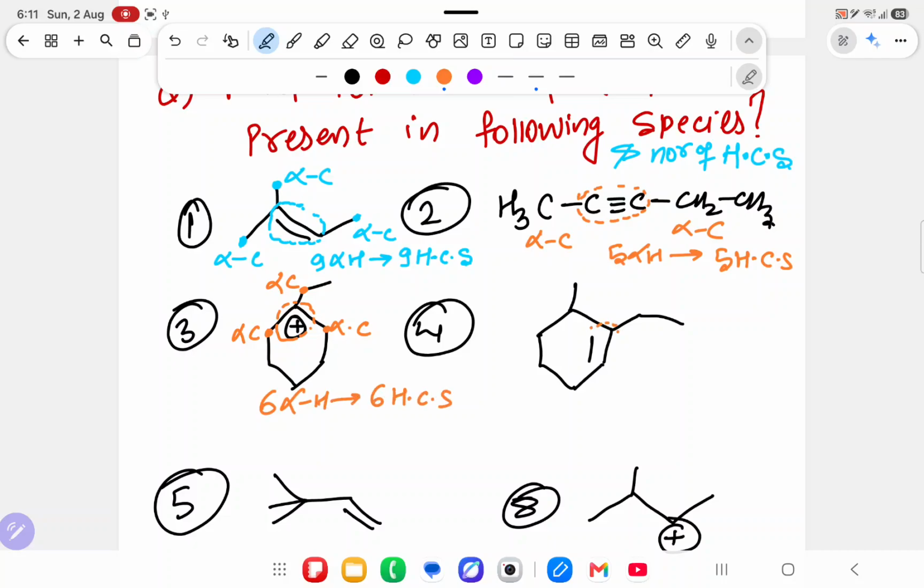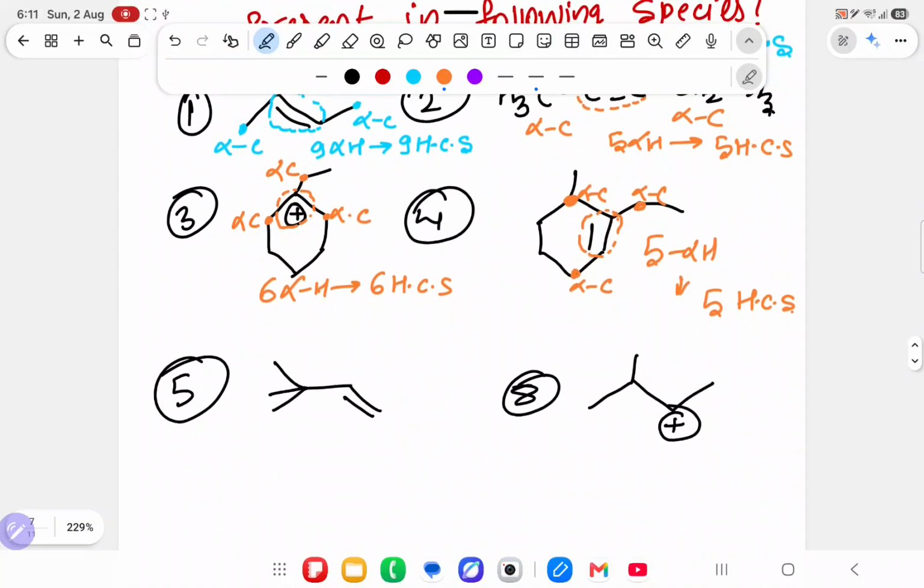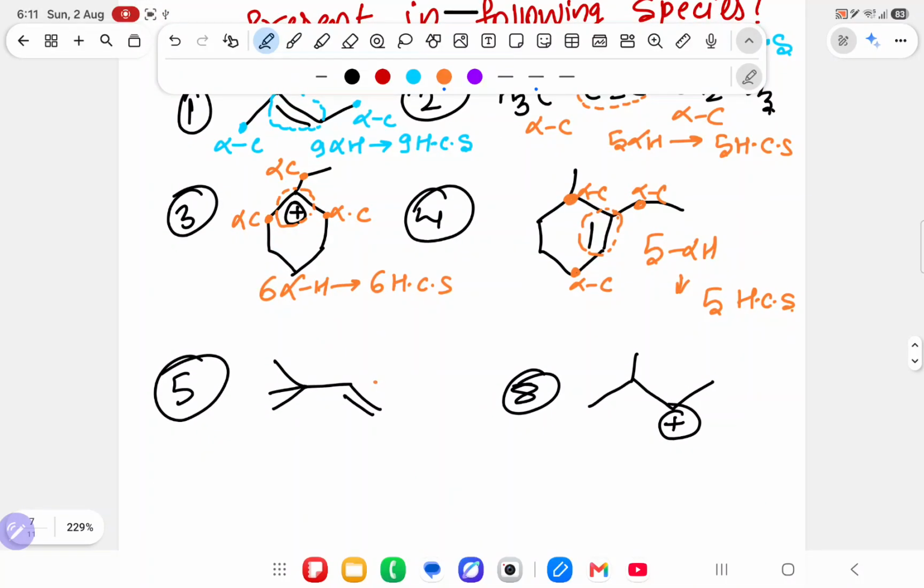Over here if we have to check, draw a circle like this. After that, this is an alpha carbon, this is an alpha carbon, this is an alpha carbon. This alpha carbon contains 2 hydrogen, this contains 2 hydrogen, this contains 1 hydrogen. So 2 plus 2 plus 1 is 5 alpha hydrogen, which means it has 5 hyperconjugating structures. That is, the number of alpha hydrogen is the number of hyperconjugating structures. Here close it. After closing, this is our alpha carbon. How many hydrogen does this alpha carbon have? 0 alpha hydrogen. Why sir?